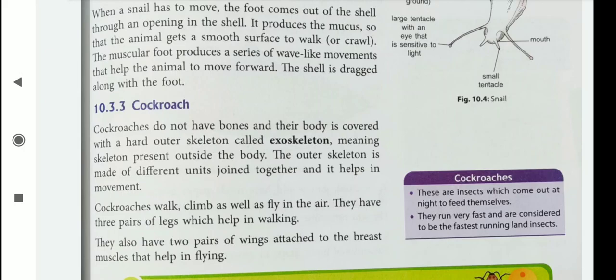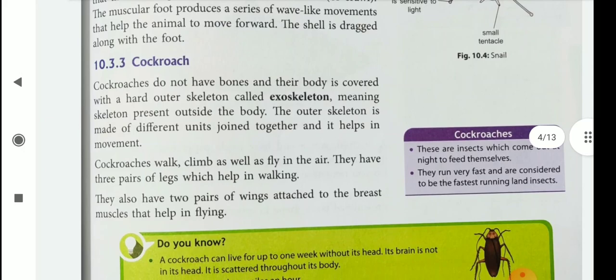Then comes the cockroach. Cockroaches do not have bones and their body is covered with a hard outer skeleton called exoskeleton, meaning skeleton present outside the body. Exo means outside, endo means inside. So exoskeleton means, children, outside of the body.